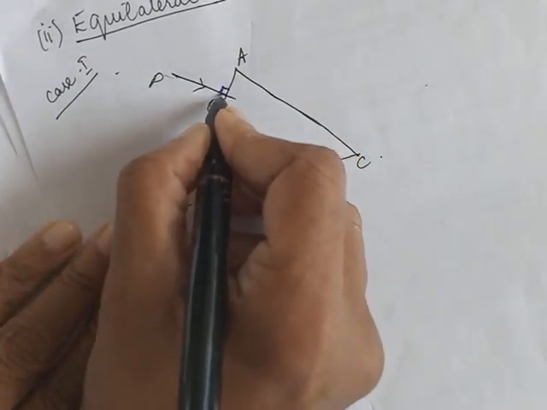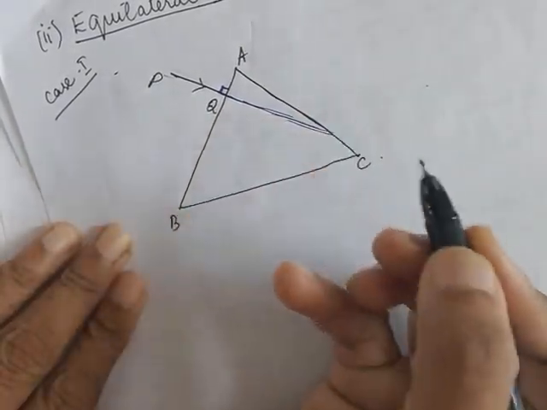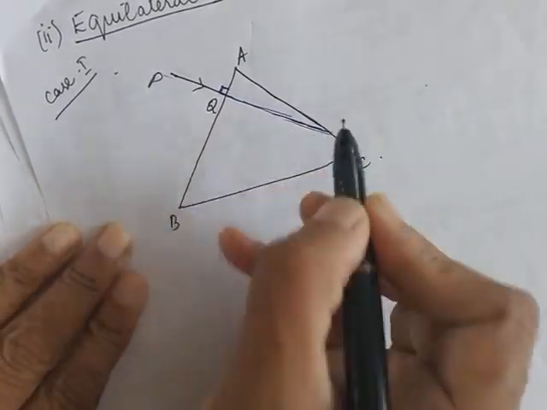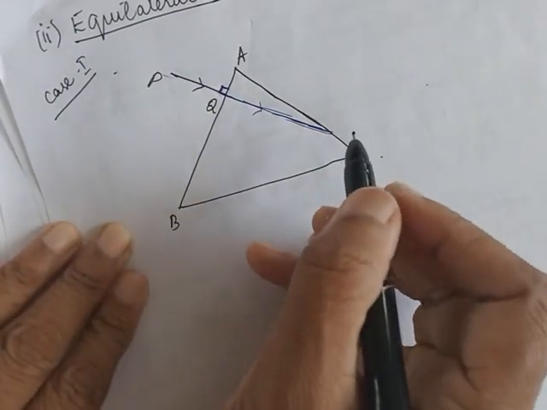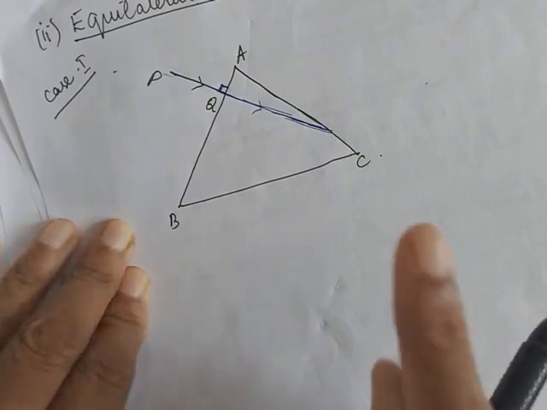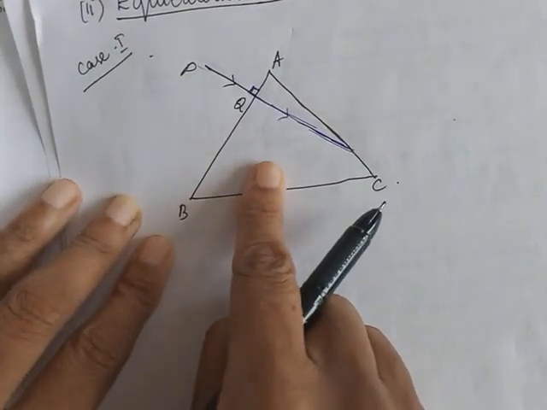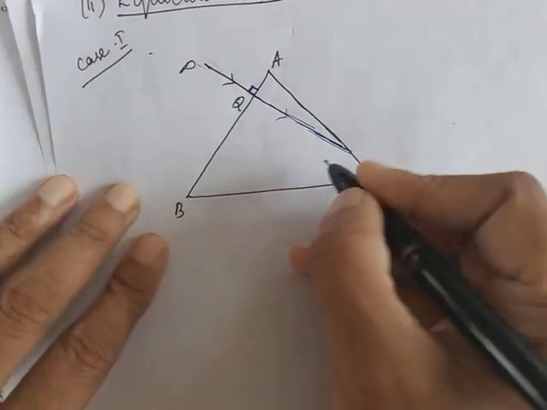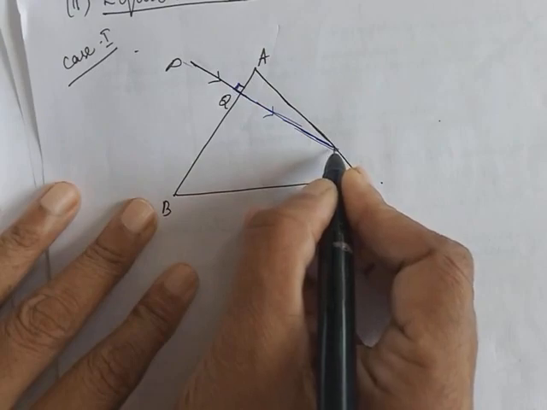So what will happen, the ray is not going to get deviated, it will go straight. Children, use scale and pencil. Okay, I am not using scale and pencil, but you please use it. That is, you will get proper diagrams. One question definitely comes from this in board exam, so please understand this carefully. So it will go straight undeviated.